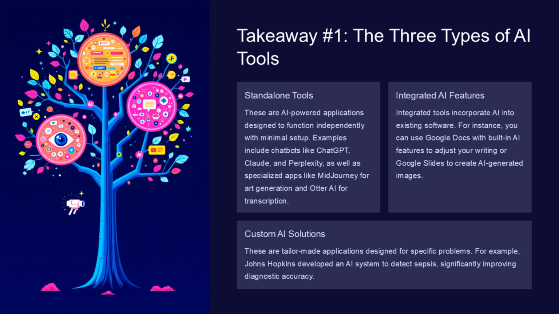Integrated AI features: integrated tools incorporate AI into existing software. For instance, you can use Google Docs with built-in AI features to adjust your writing or Google Slides to create AI-generated images. These tools seamlessly enhance productivity within familiar platforms.